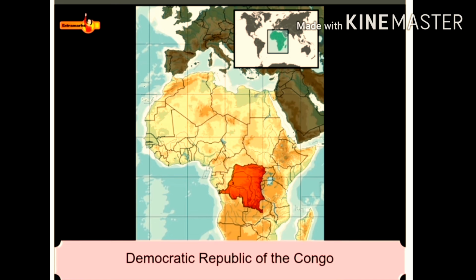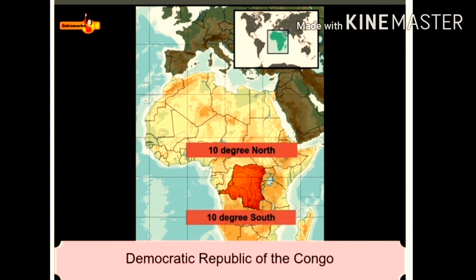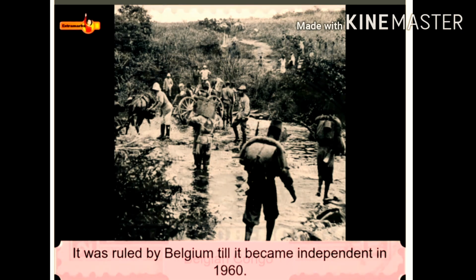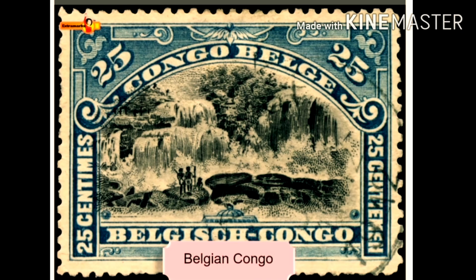The Democratic Republic of Congo is a country deep in the center of the African continent. Its position is 10 degrees north of the equator as well as 10 degrees south. It was ruled by Belgium till it became independent in 1960. It was earlier called Belgian Congo.